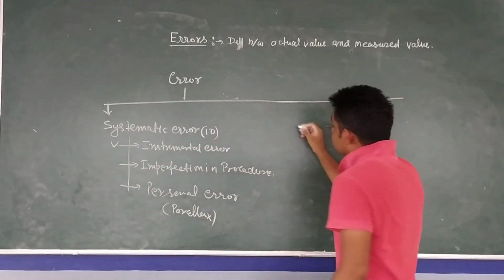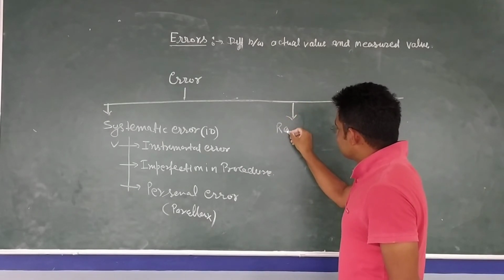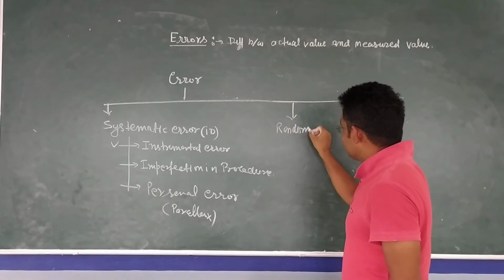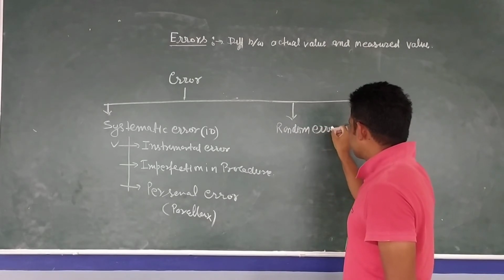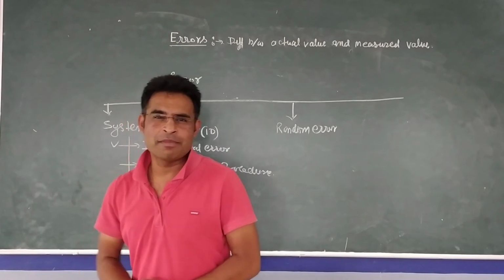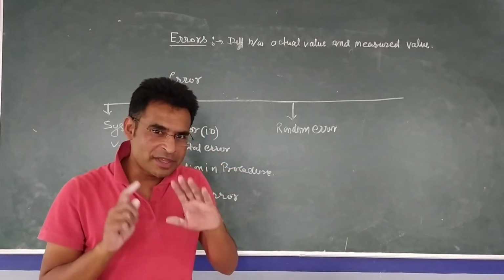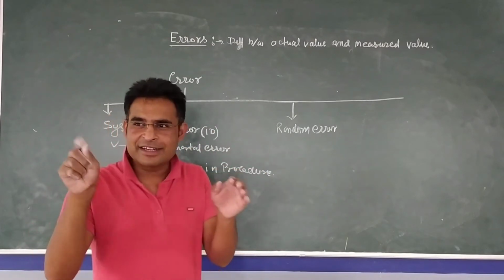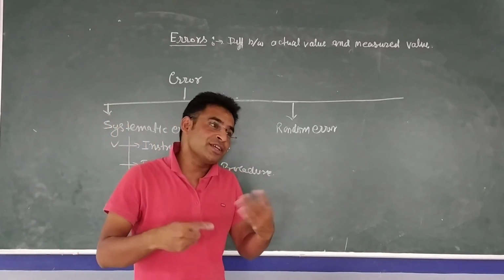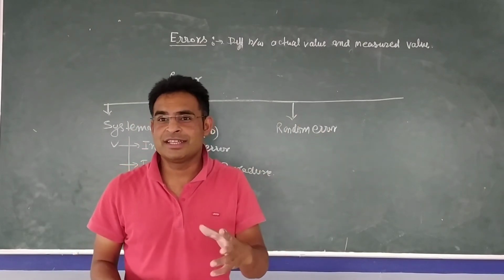Now, the second part of this error, we can say, is random error. As the name suggests, random means we don't know what's the reason for this error. Completely random. For example, if you have to measure the time period of a pendulum, obviously you can get T equal to something. But the moment you start measuring, there is some air or temperature increasing or something else.